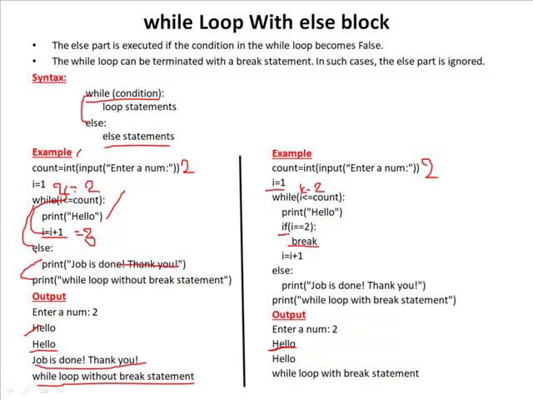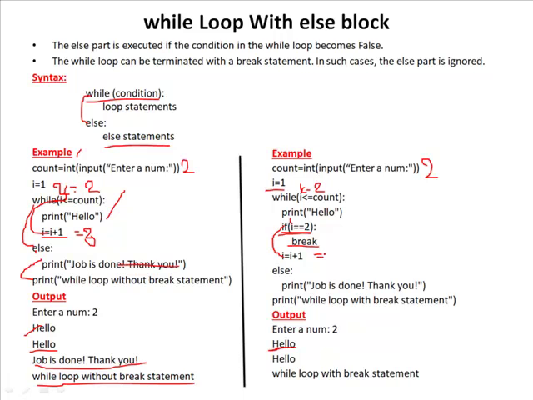Then there is an extra condition, so that is if I value is equal to 2. If this condition is true, just break the loop. But here in the first iteration, I value is 1, so 1 equal to 2, condition is false. So it will not go to the if block, it will go to the incrementation statement. That is, I value is equal to 2 now.